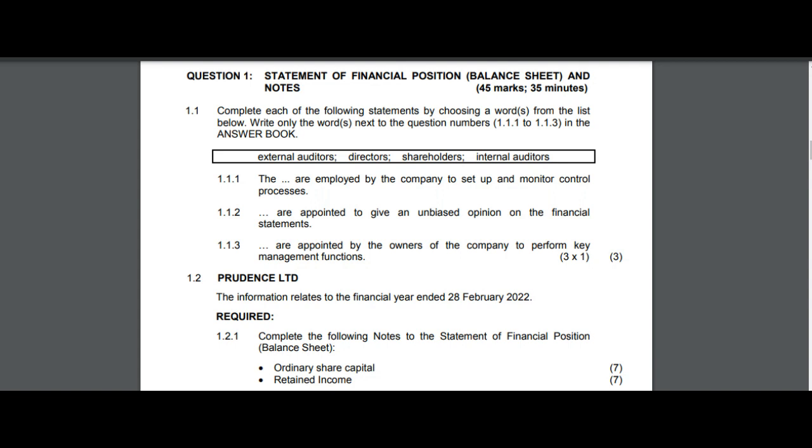1.1.3: "Blank are appointed by the owners of the company to perform key management functions." The answer key for the third question is directors. The reason is because they are appointed to perform management function. Out of all the provided sets of answer keys, directors are the only ones that perform management functions.